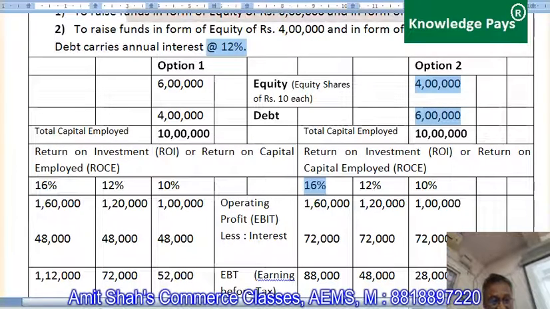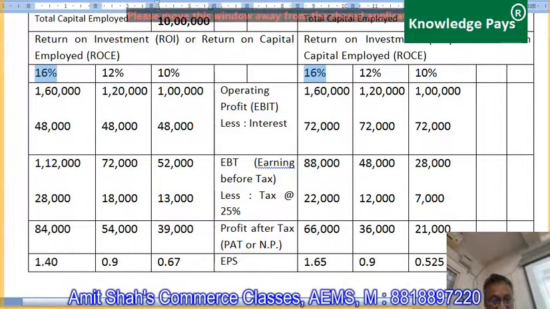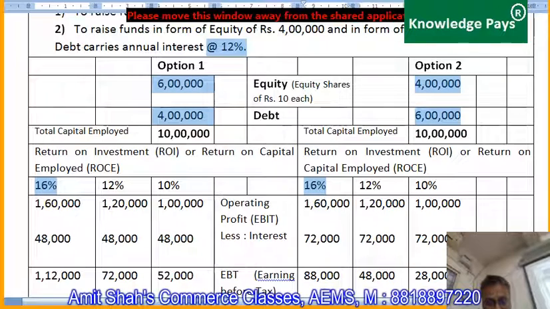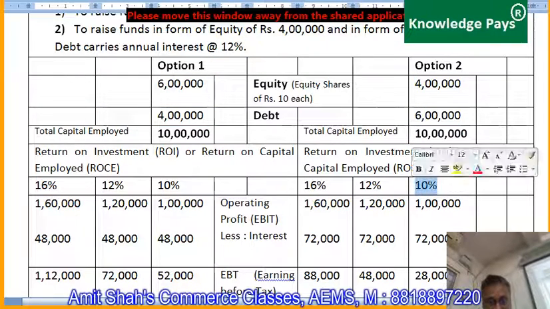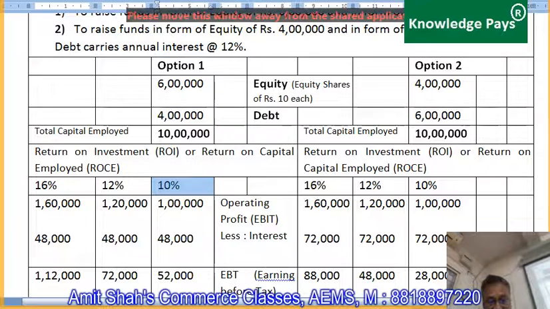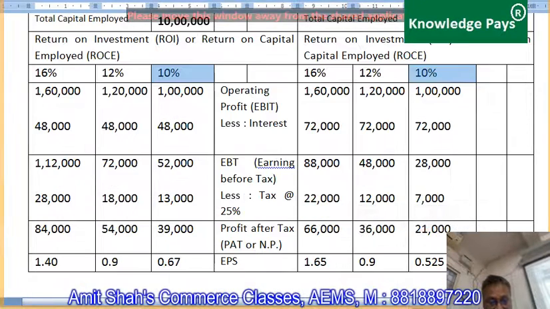Because at 16%, when equity is more than debt, the EPS was 1.4, but here it is 1.65. And when return on investment is lesser than the rate of interest, then it's better to have more equity and less debt. If you compare at 10%, here EPS is more, here it is less.